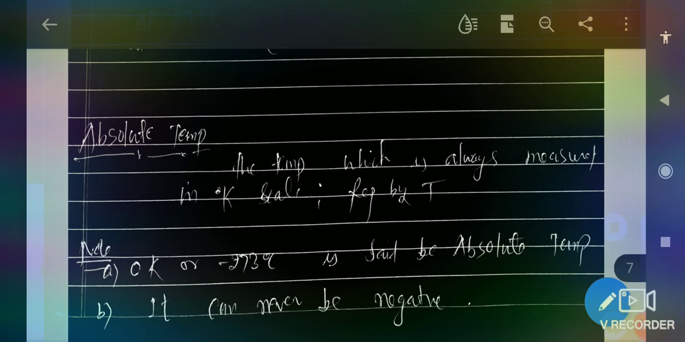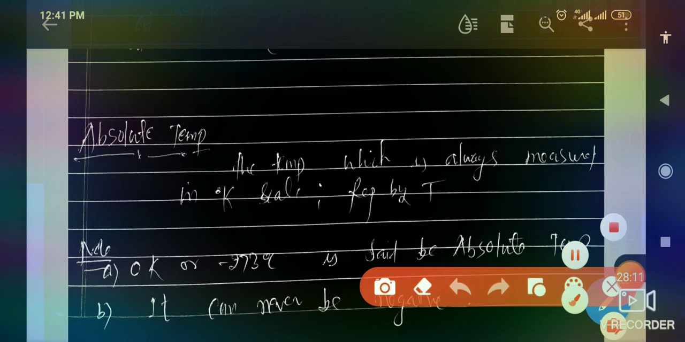That means it is always taken as positive, because its initial value is 0 Kelvin, which is also said to be absolute zero, because temperature below this cannot be measured. Absolute temperature is a temperature below which temperature is not measured, and it can never be negative. So keep this in mind.